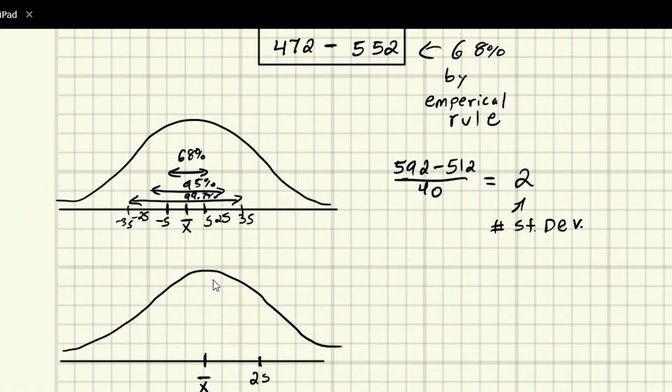If we go down 2s, which is over here somewhere, and I draw lines here, that means there's 95% here, which means there's 5% left over, and half of it's here. So there's 2.5% here, and 2.5% here, because the entire curve has to be 100%.